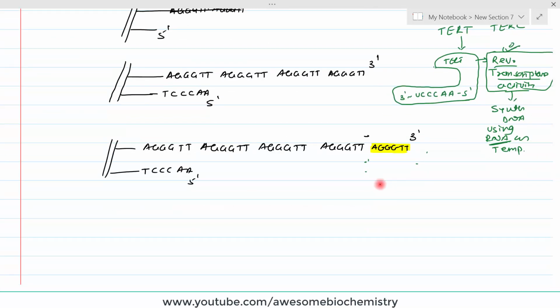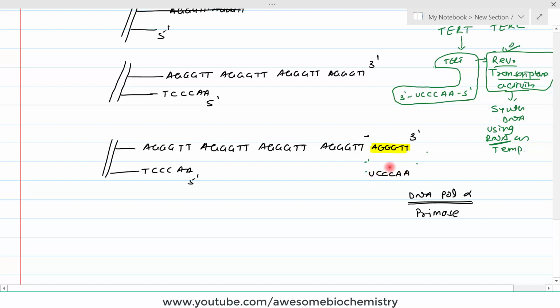Now what will happen? Now we have one enzyme, that is DNA polymerase alpha. As we had discussed in the previous lecture, this DNA polymerase alpha has one subunit that is known as primase. This primase subunit comes over here at this part, and it will synthesize the primer, an RNA primer. So A, C, C, C and U, the complementary base pairs to this, but this is not DNA, this is an RNA primer, which is synthesized by the primase subunit of DNA polymerase alpha.